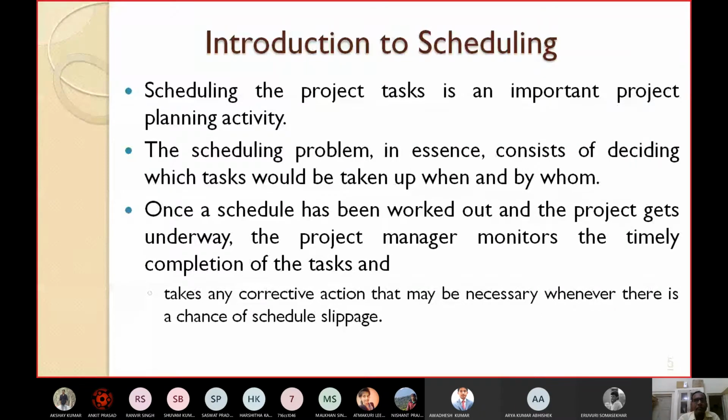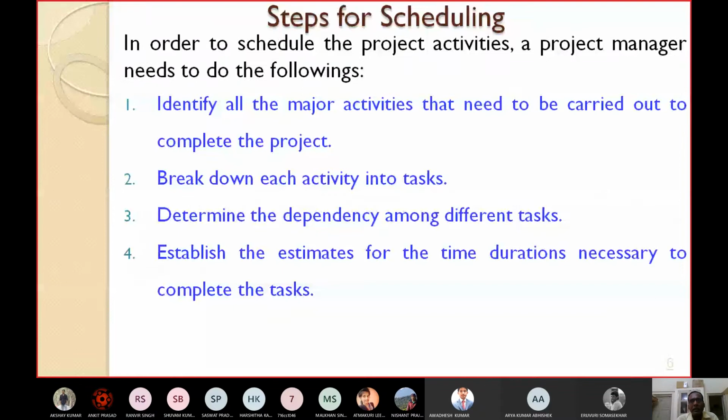Okay. Now let's quickly look at the steps for scheduling. In order to schedule the project activities, the project manager needs to follow the following steps. Number 1, identify all the major activities that need to be carried out to complete the project. Okay, the first step is you have to identify all the major activities which may be required to complete the project. Then break down each activity into tasks. Okay, so each activity may consist of several tasks.